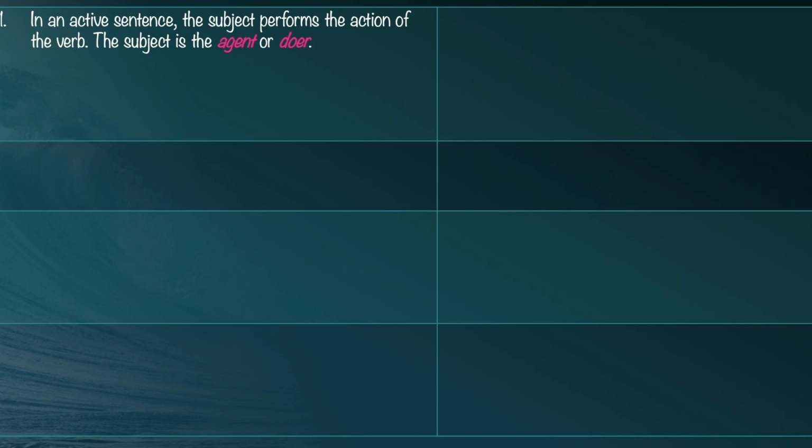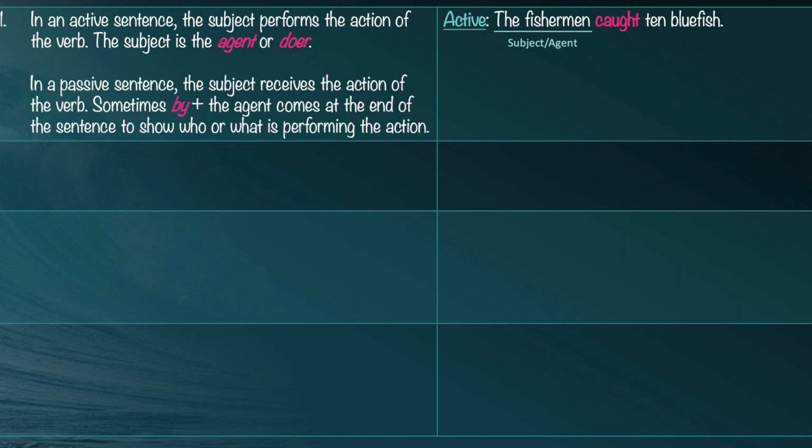We call the subject the agent or the doer. An example is, The fisherman caught 10 bluefish. The fisherman is the subject and it's also the agent. In a passive sentence, the subject receives the action of the verb.